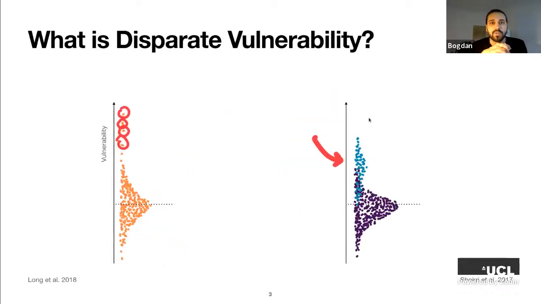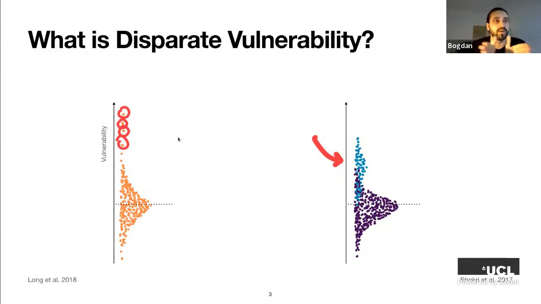Prior literature on membership inference attacks has observed that different records can be differently vulnerable to these attacks. Some records can be easier to identify as having been in the training data set than others. And this observation comes in two flavors. To show it, let's imagine a histogram that shows, for different records, how vulnerable they are and the frequency of this vulnerability value. In this plot, each point corresponds to one record, and the higher it is, the higher the vulnerability.